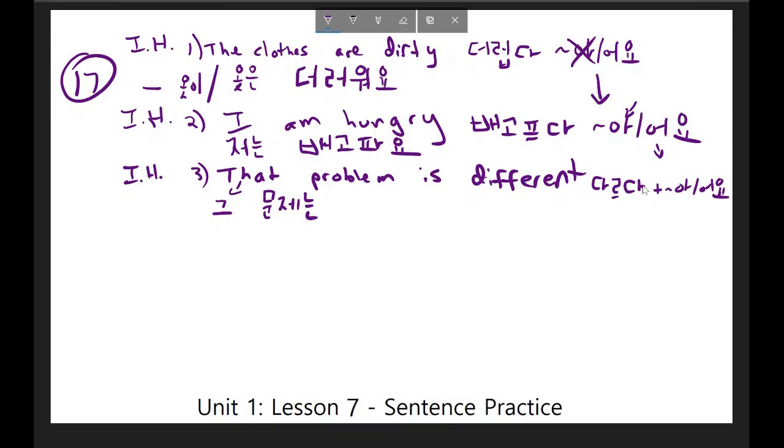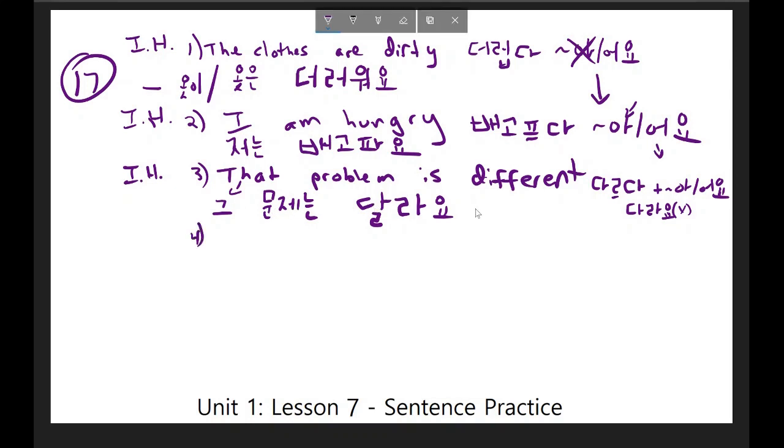So a very common mistake when conjugating this would be just simply to say ta, ra, yo. But that's an incorrect way to write this, and also, of course, an incorrect way to pronounce it. That would be correct in some cases, but anytime the final syllable is ㄹ, you have to follow a different rule, which is to start with what you started with, and then again that letter also gets added here, and then you see this happening later. To say not 달아요, but 달라요. This sentence would read 그 문제는 달라요.